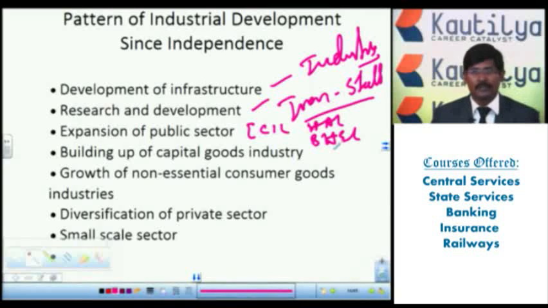So not only consumer goods, we started with the car industries, the automobile industries, manufacturing goods industries, and the tools and techniques industries. See here, there is different growth of non-essential goods also that we have started.